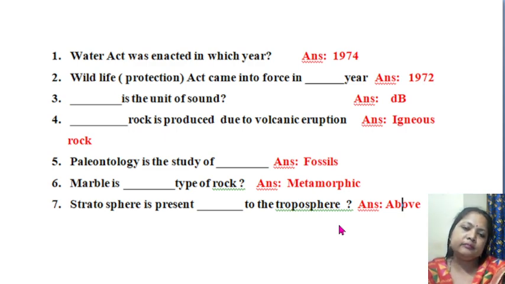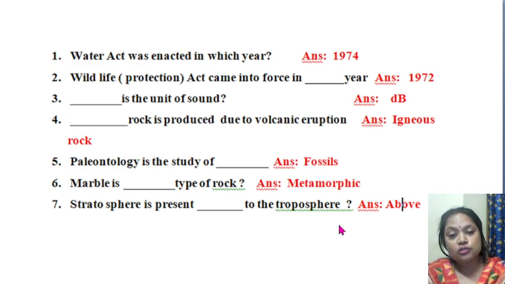Next question is, paleontology is the study of dash. Paleontology. So we know that we have different branches. For example, the branch of science which deals with the study of animals is known as zoology. The branch of science which deals with the study of plants is known as botany. The branch which deals with the study of chemical substances and their reactions is known as chemistry. Similarly, there is a branch which is known as paleontology.